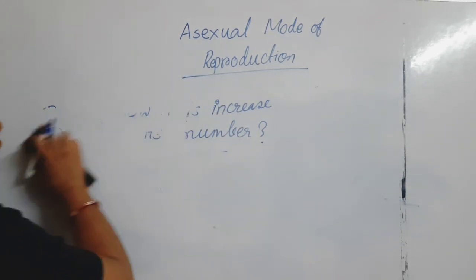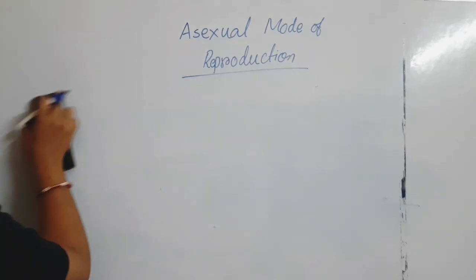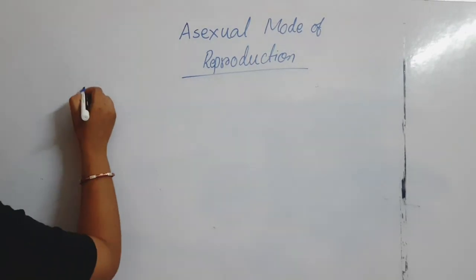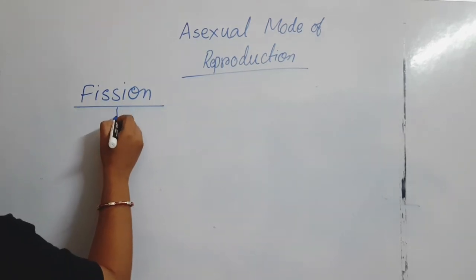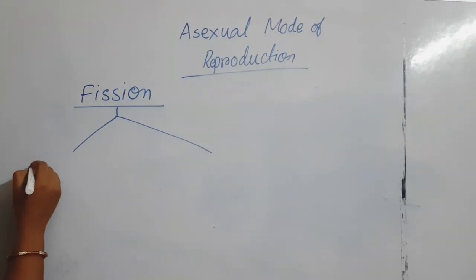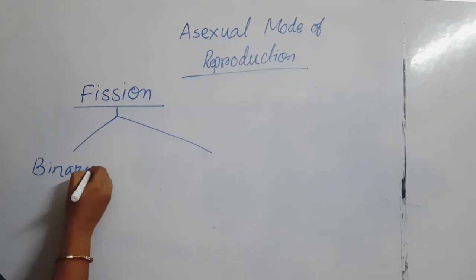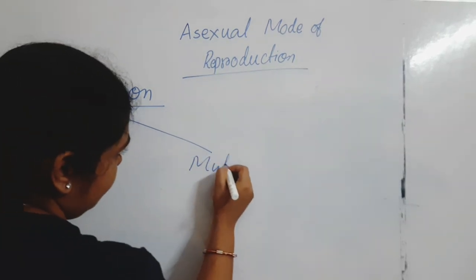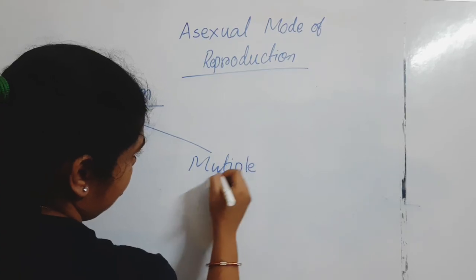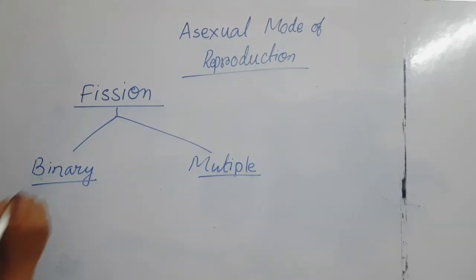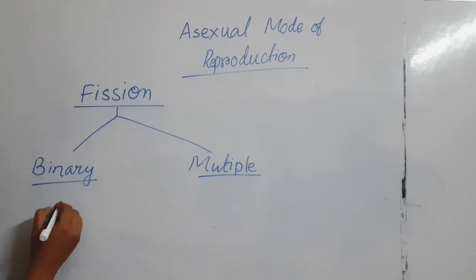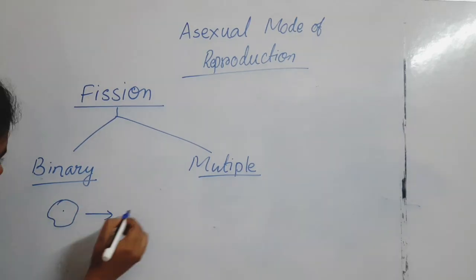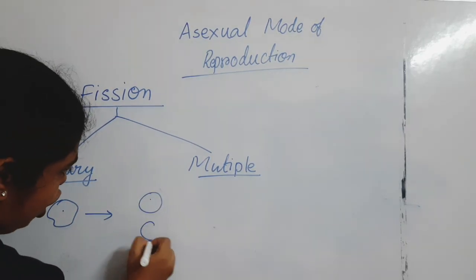Now the fission process is of two types: binary fission and multiple fission. What is binary fission? We've already discussed amoeba. In amoeba it divides and creates two daughter cells.